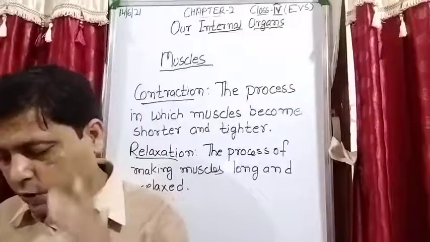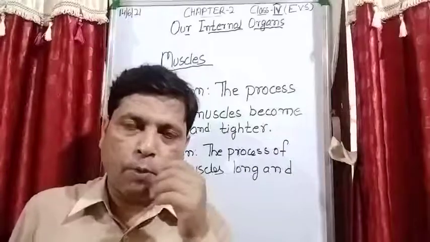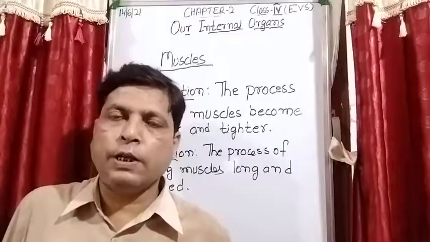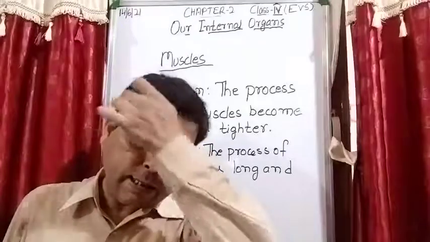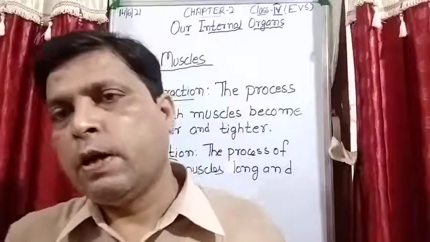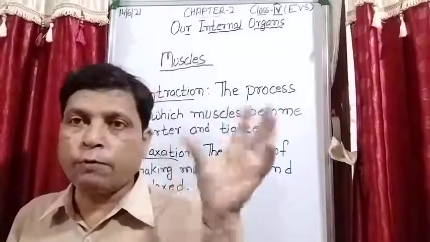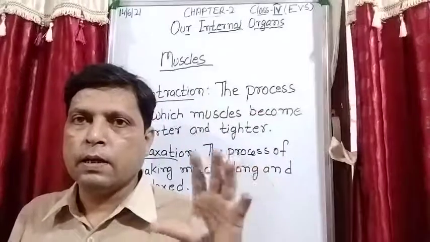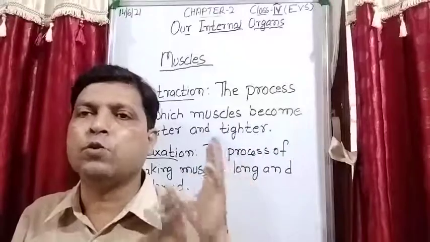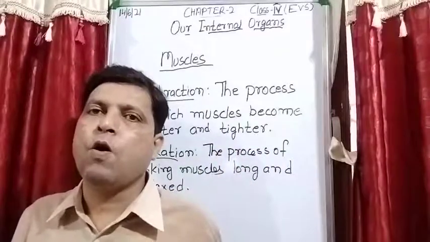Second is skeleton. Just now I explained you the framework of bones in our body. The framework of bones in our body is known as skeleton, and skeleton gives shape and support to our body, and the movement of these bones is possible due to muscles, and this skeleton also protects the delicate organs of the body.